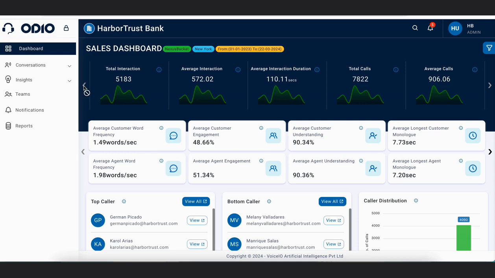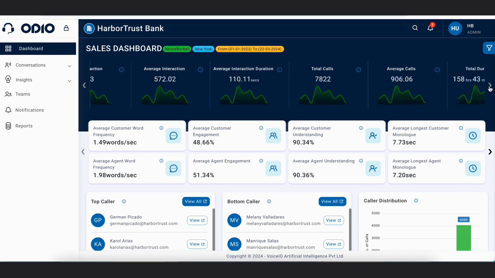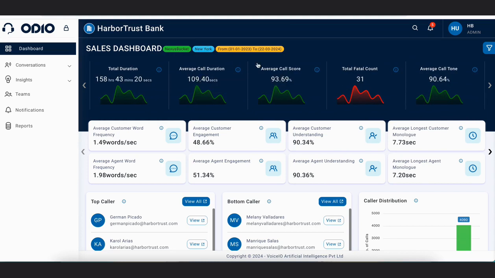Stats 1 are the major numbers and values which are going to define and give you an overall picture of how your contact center is performing, like total interactions which happened with your customers in a particular duration, average interactions happened in a particular day, average duration of a call, like for how many minutes, how many seconds the call is going on, what are the total number of calls that happened in this particular duration, what are the average calls that are happening in your contact center for any particular COE or movement which you have selected, of course.